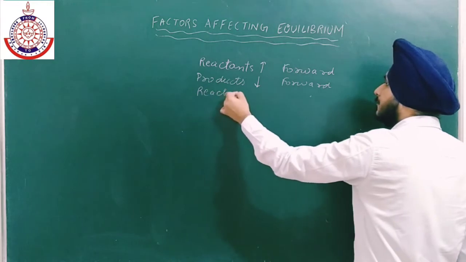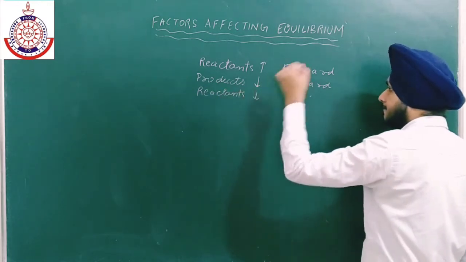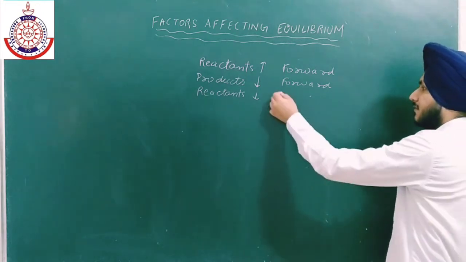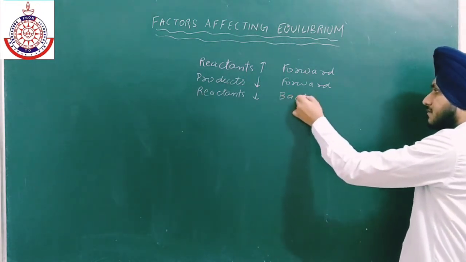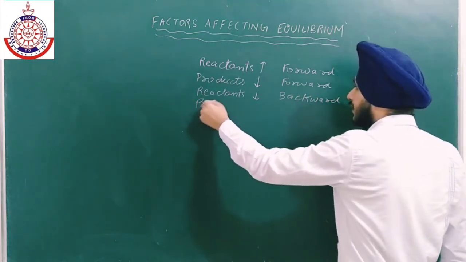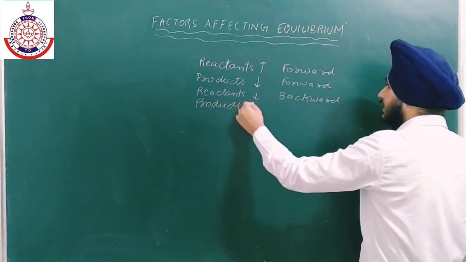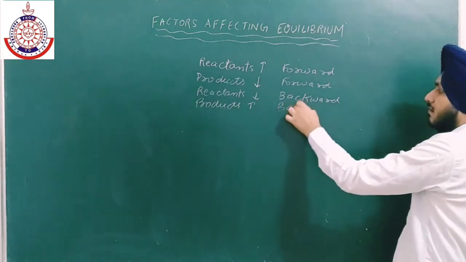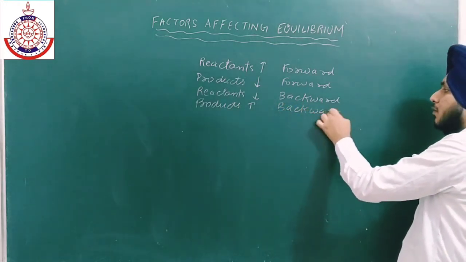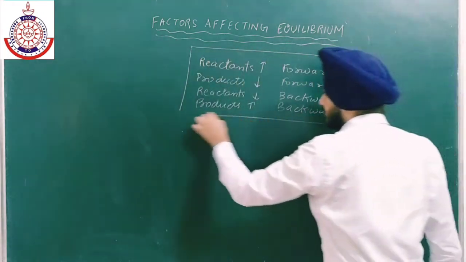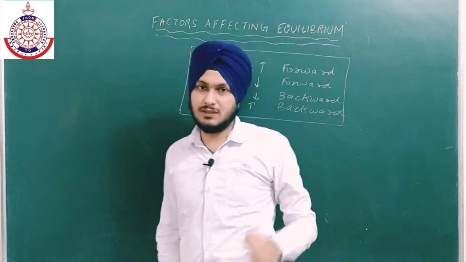If the concentration of reactants is decreased, then it will favor the backward direction. Similarly, if the concentration of product is increased, then it will favor the backward direction. You have to keep this block in your mind.